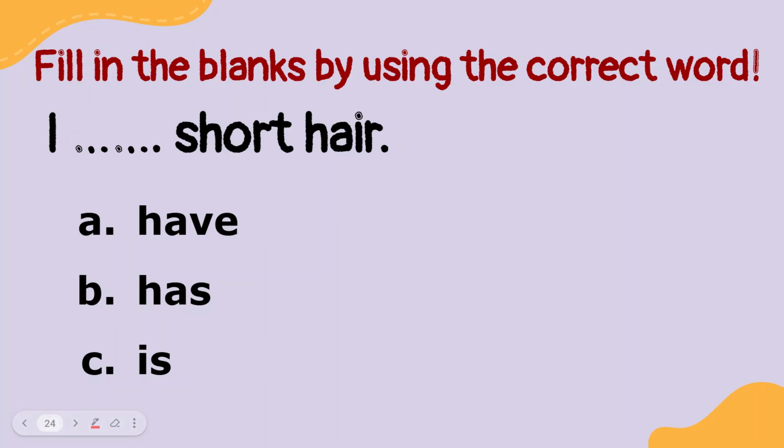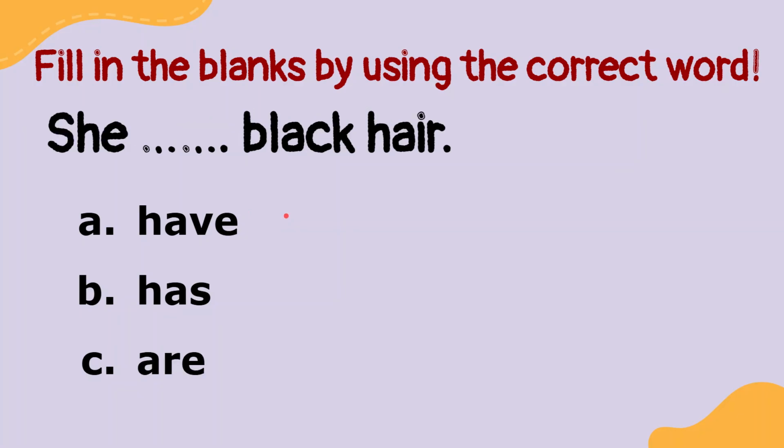How about I? I blah blah blah short hair. Have or has or is? Yes, that's right. We have to use have. I have short hair. How about this? She blah blah blah black hair. Is it have, has, or are? Alright, we have to use has.